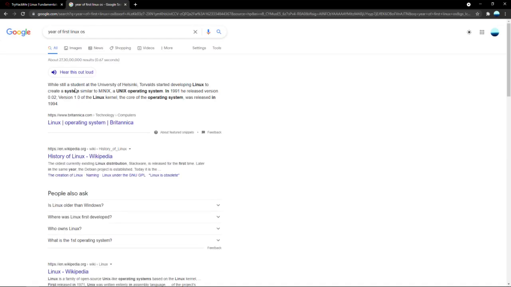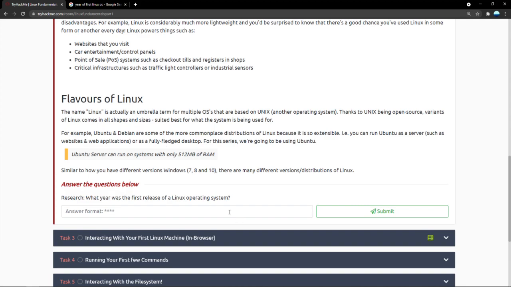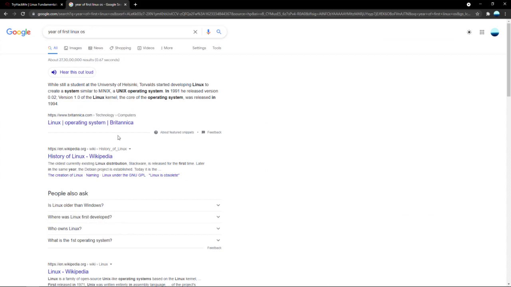Now, a little bit of backstory. The credit for developing the first OS of Linux is given to Linus Torvalds. So, Linux itself is named after him: Linus. Here in this knowledge panel, we can see it was released in 1994. So, let's see if we got that right. Nope, that is not correct.